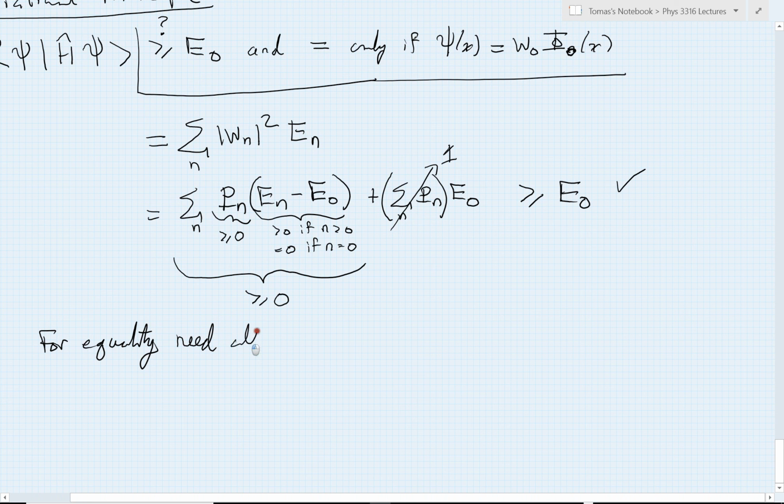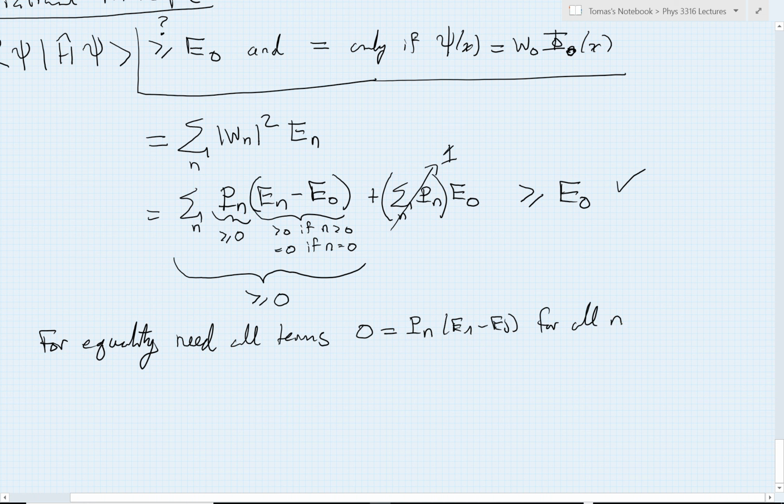We need all the terms here to be 0, because if any one of these terms is not giving me 0, I will get something that's greater than E naught. So we need 0 to equal the Pn times En minus E0 for all n.